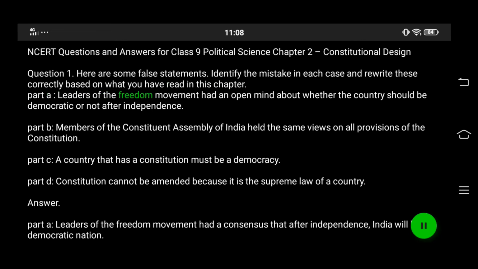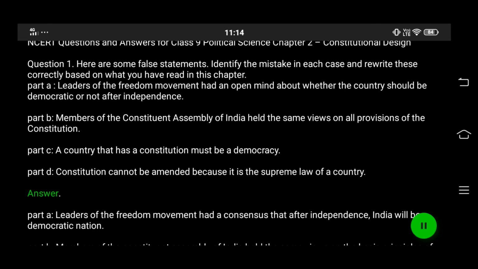Part A. Leaders of the freedom movement had an open mind about whether the country should be democratic or not after independence. Part B. Members of the Constituent Assembly of India held the same views on all provisions of the Constitution. Part C. A country that has a constitution must be a democracy. Part D. Constitution cannot be amended because it is the supreme law of a country.